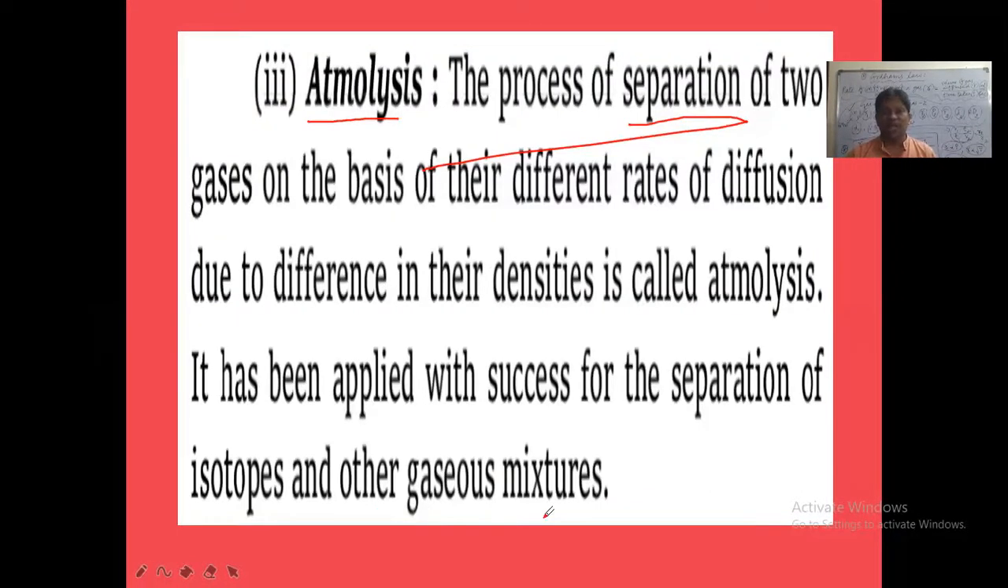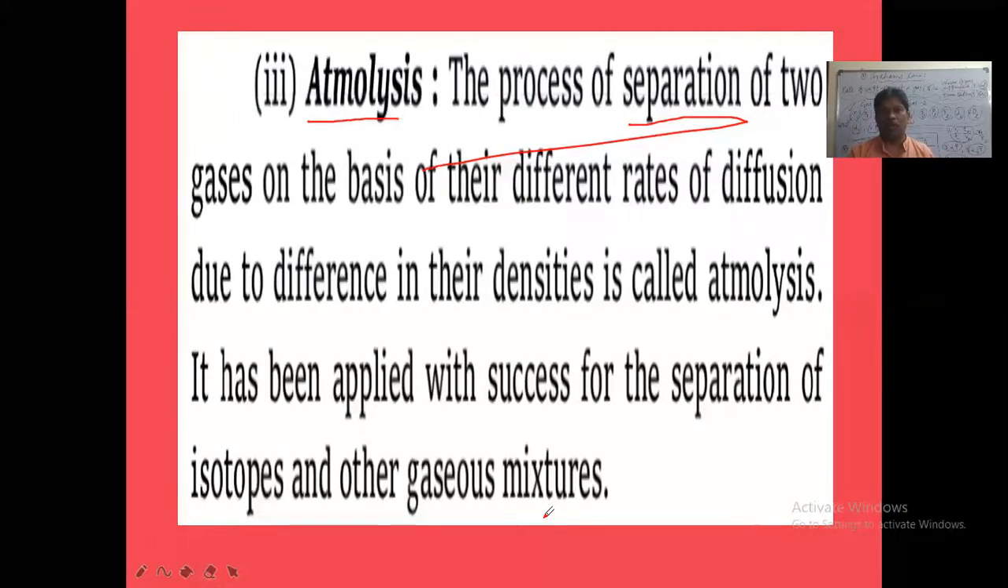In a gaseous mixture, lighter gases will diffuse faster and heavier gases will diffuse slower. So in this way, based on the differences in densities and rates of diffusion, two or more gases can be separated from each other. This is called atmolysis. So this is about Graham's law of diffusion. I will send you the PPT today shortly.